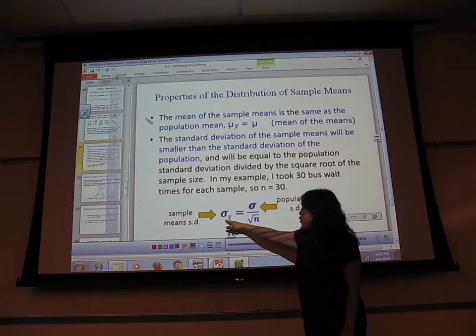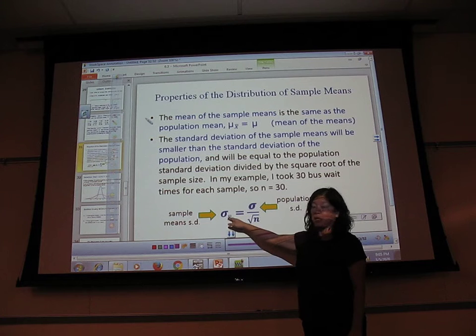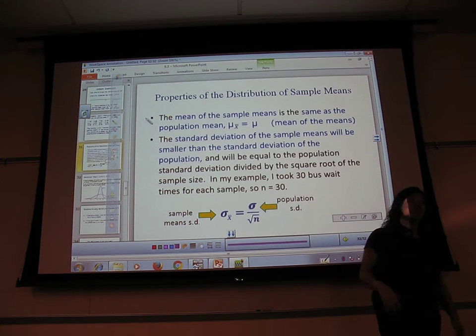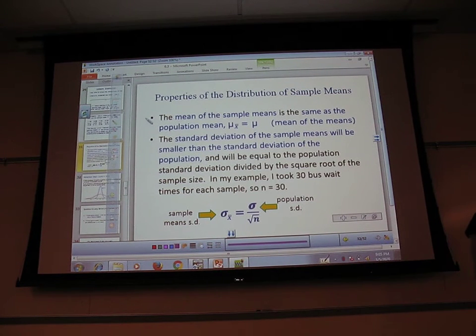But the standard deviation of the sample means, sigma x bar, is going to be the regular standard deviation divided by the square root of n. It's going to be smaller. We'll talk in a minute about why that is. But first, make sure we're clear.